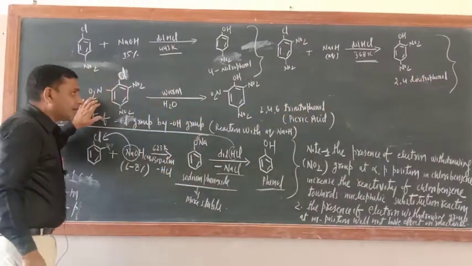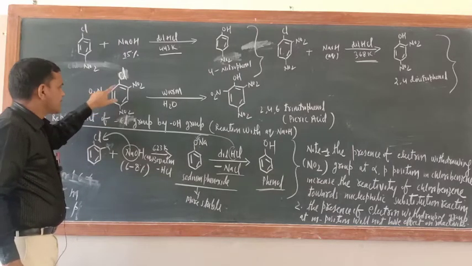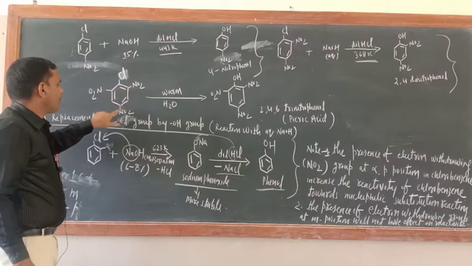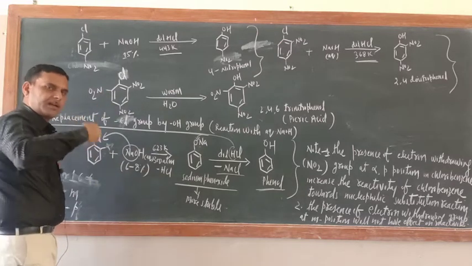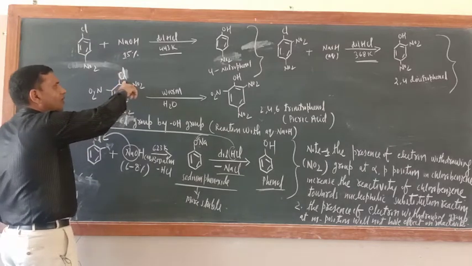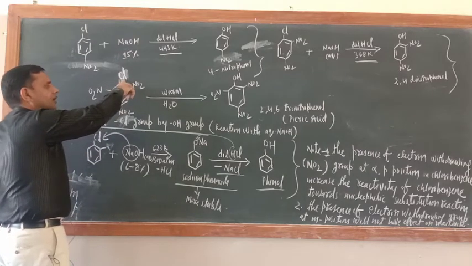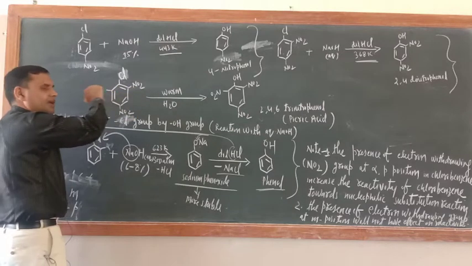Now introduce one more NO2 group at the 6th position. So this is 2,4,6-trinitrochlorobenzene. Correct or not? You can write the name in this way also: 1-chloro-2,4,6-trinitrobenzene.